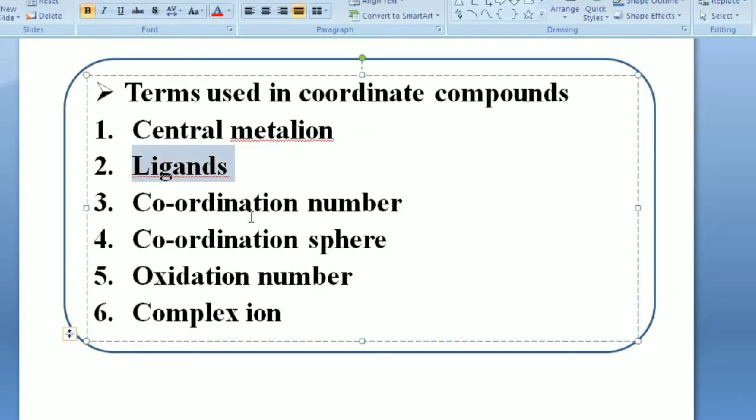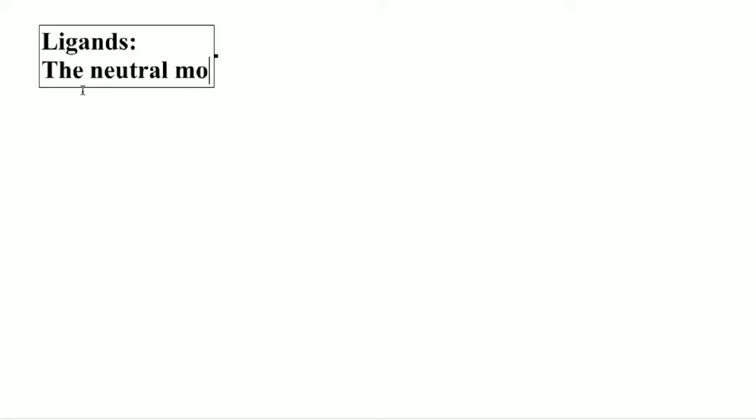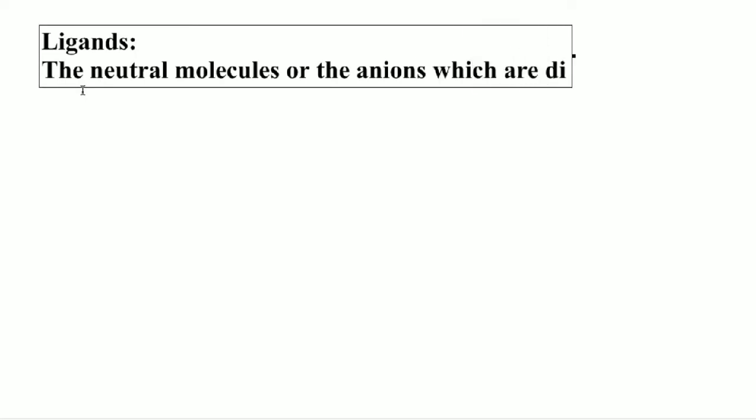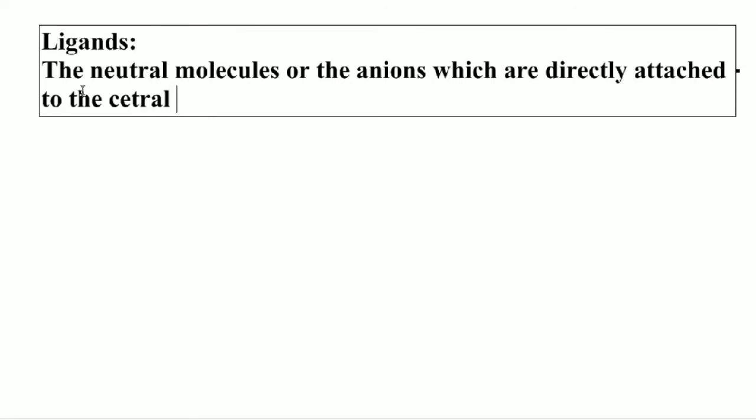Ligands are defined as the neutral molecules or the anions which are directly linked with the central metal atom or ion in a complex ion.